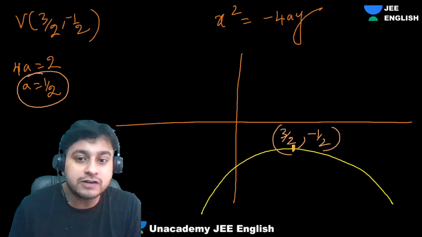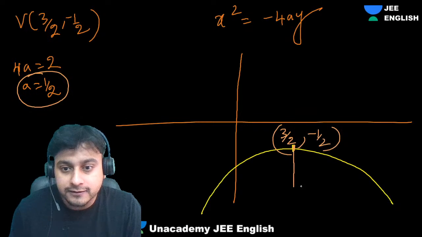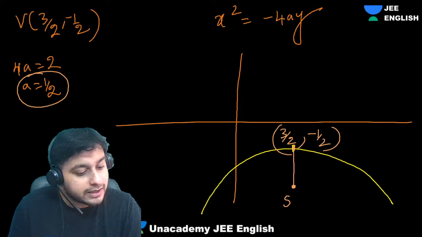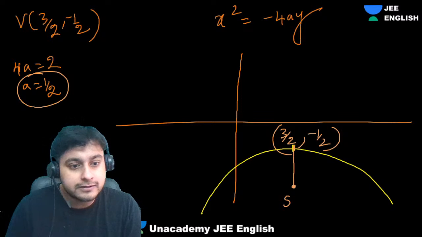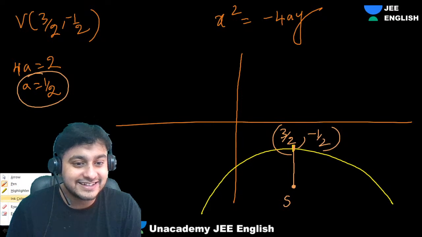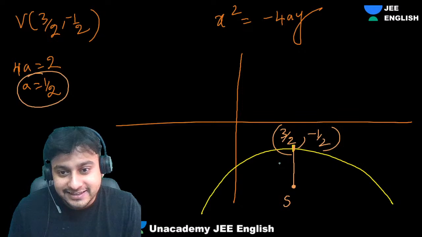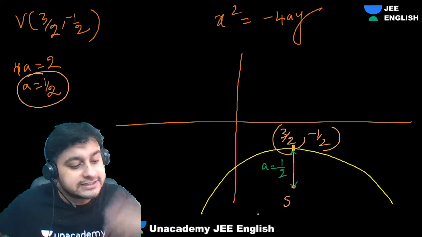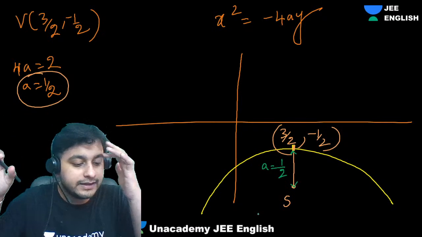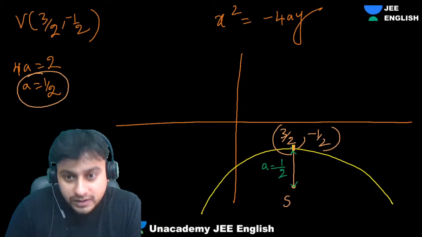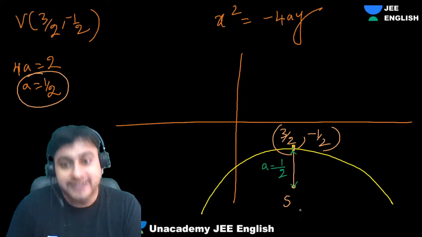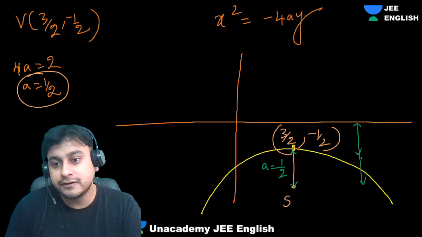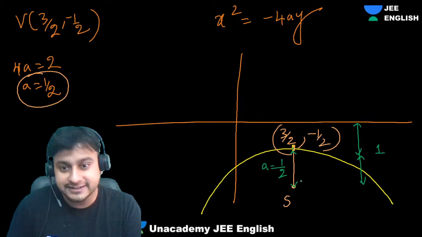Now we need the focus, not the vertex. Focus will be here. Yes. How much distance will this be? It was not that easy a question. This length is half, na? a. I told you distances don't change. Yes. Now, come down half units. This height is half. If this also is half, what is this? Can I say 1 unit?